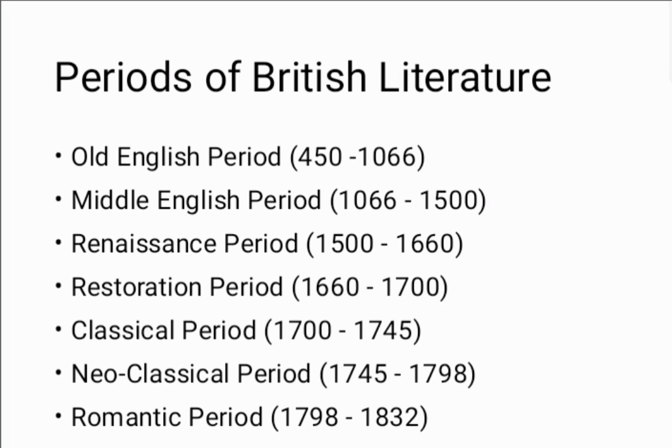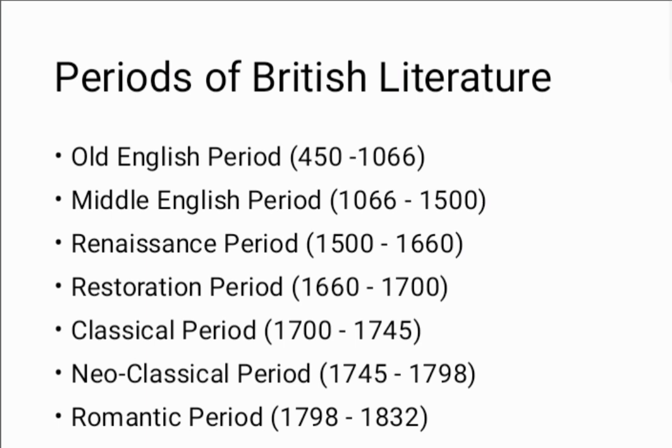The next period is the neoclassical period. In the neoclassical period, we have the four wheels of novels: Samuel Richardson, Daniel Defoe, Smollett, Lawrence Sterne, and Henry Fielding. These are the important novelists and writers we will study in the neoclassical period.